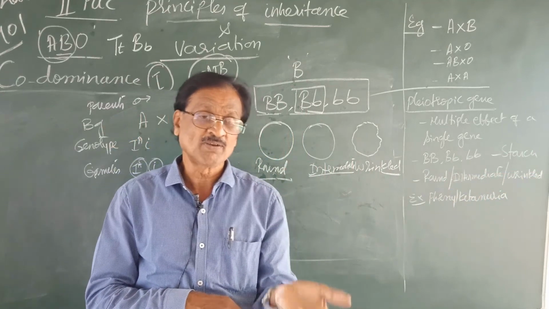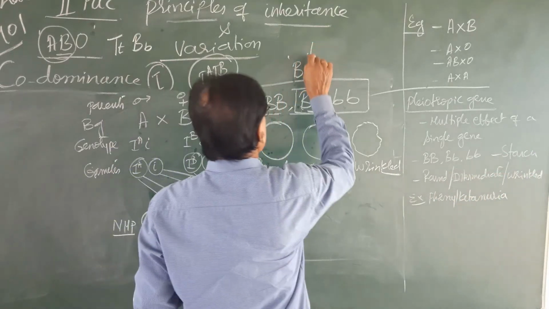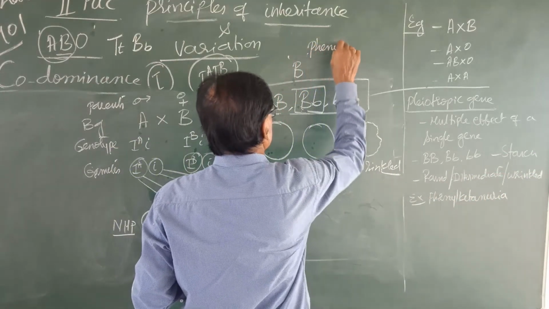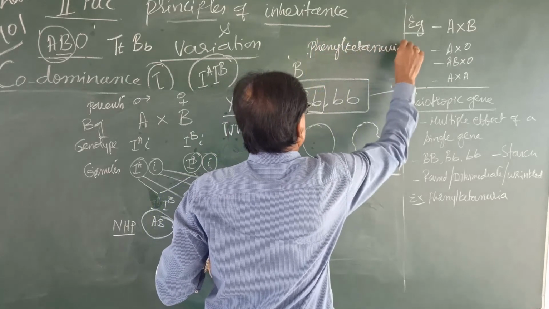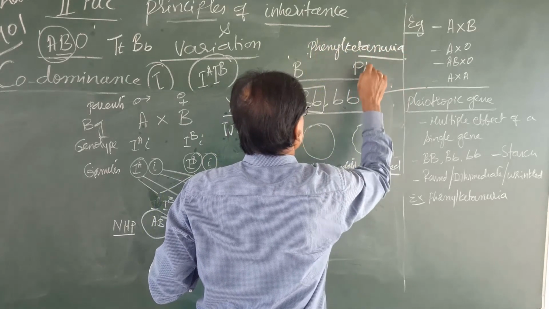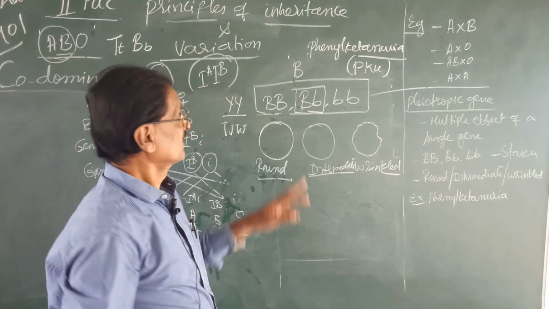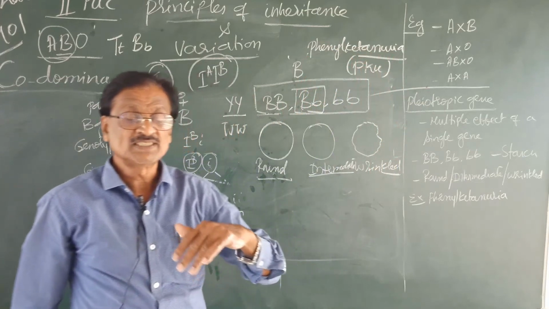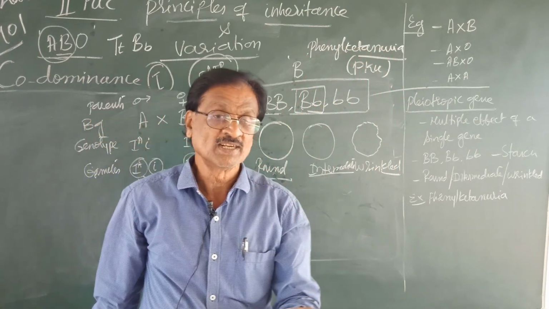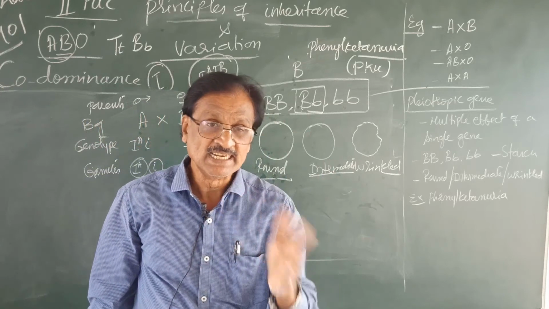Another example prescribed in our syllabus is phenylketonuria. So this is commonly called PKU. This is nothing but the autosomal gene disorder which we are going to take up in the forthcoming classes in detail.